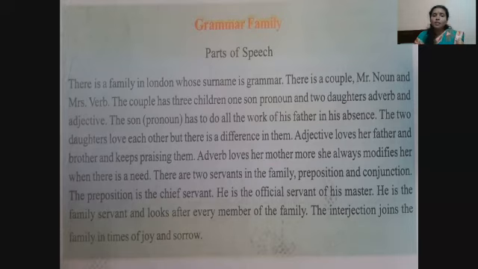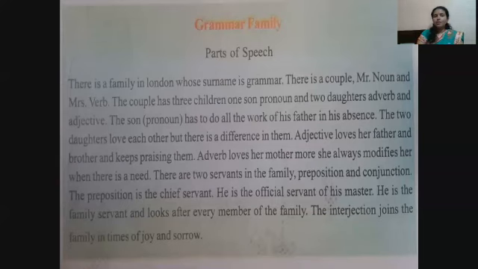There are 2 servants in the family, Preposition and Conjunction. The preposition is the chief servant. He is the official servant of his master. He is the family servant and looks after every member of the family. The interjection joins the family in times of joy and sorrow.